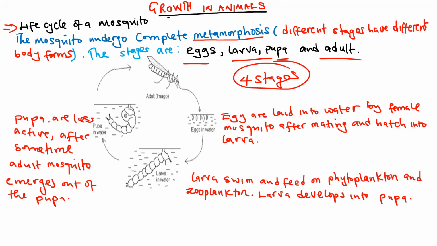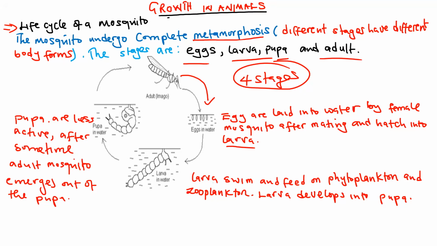Now, the first stage of a mosquito. Let us start from these eggs. You have an adult mosquito here. They start from the adult mosquito, which lays eggs in water. Eggs are laid in water by a female mosquito, called the Anopheles mosquito. So it all starts by a female mosquito, after mating, laying eggs in water. Then after some time, the eggs hatch into larva.